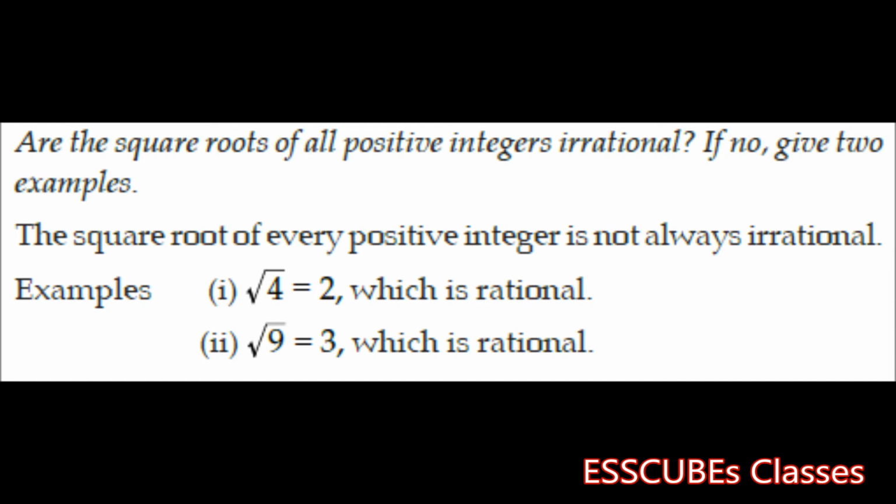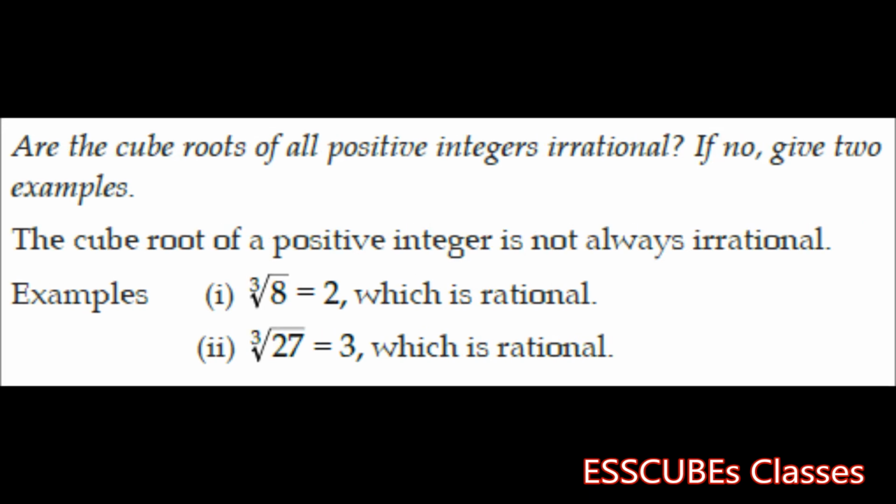Now, if we extend our discussion to cube roots of positive integers, then we have that cube root of 8 is 2, which is again a rational number, while cube root of 27 is 3, a rational number. That means the cube root of a positive integer is not always an irrational number.